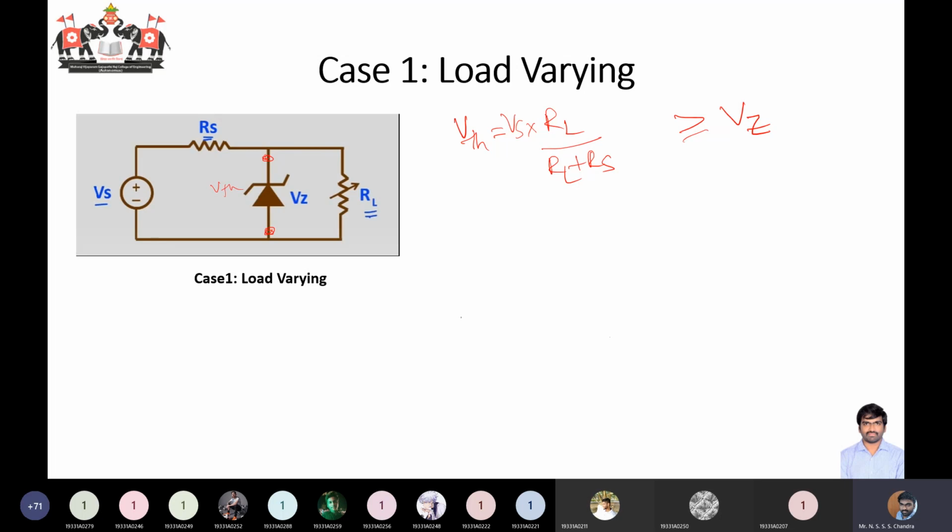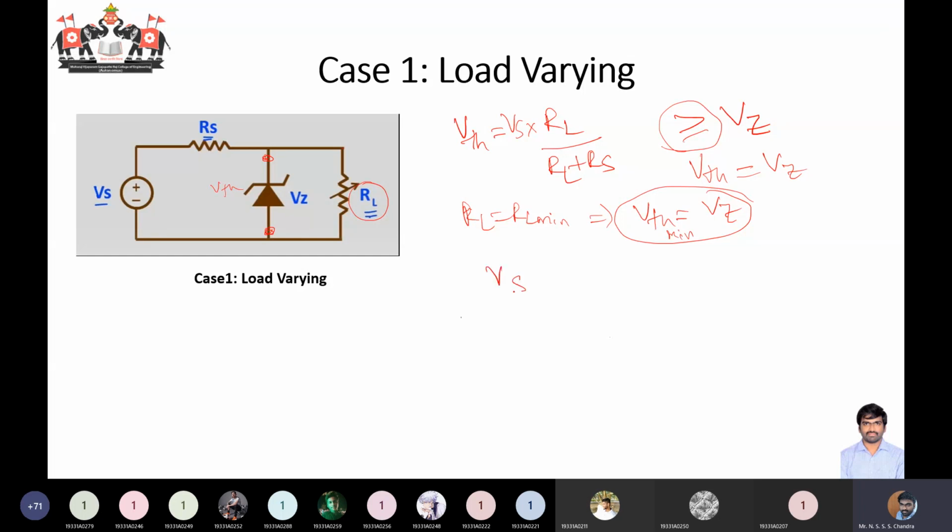So when RL is minimum, your voltage should be equal to VZ. When RL is maximum, then also you should be equal to VZ, right? So can I write like this condition? In place of RL, I'll be substituting RL minimum such that your VThevenin is just equal to your VZ. So I have the condition greater than or equal to. When RL is equal to RL minimum, I can write VThevenin is equal to VZ. Okay, it's a minimum condition. So VThevenin minimum should be equal to VZ.